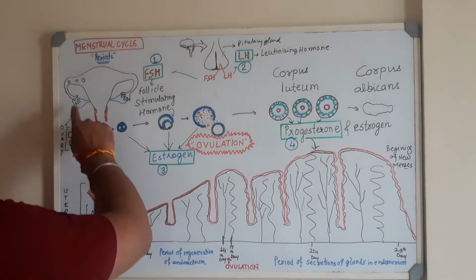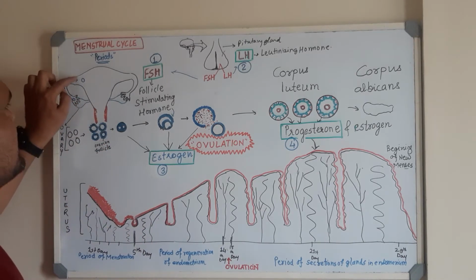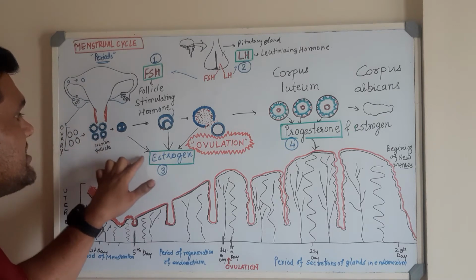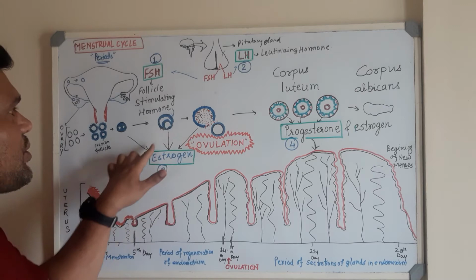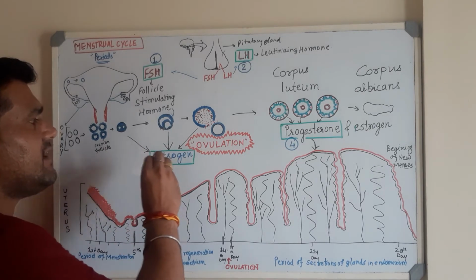Now this ovarian follicle is developing. It continues in the state of developing. Meanwhile, with this development, there is secretion of another hormone which is called estrogen. Okay, so this is another hormone that is secreted. Estrogen का function क्या होता है?